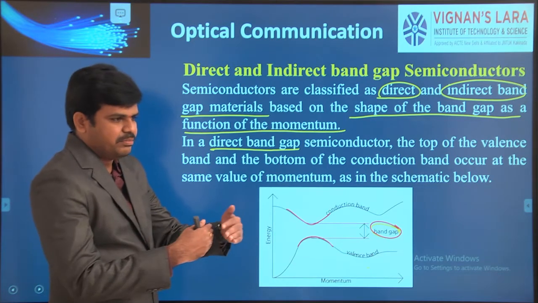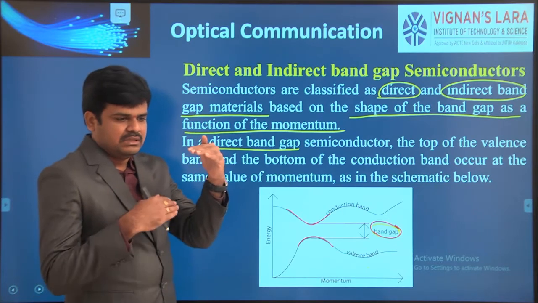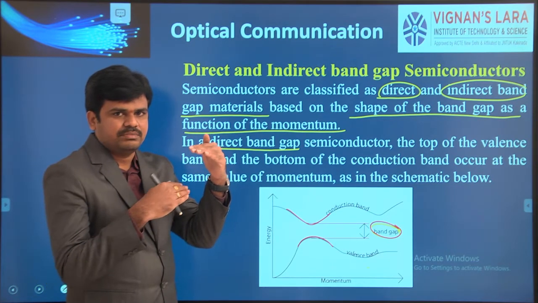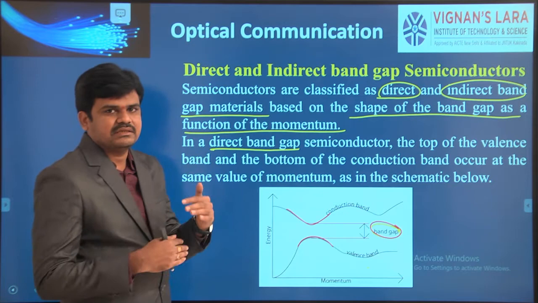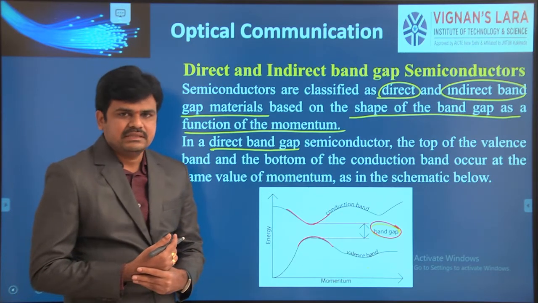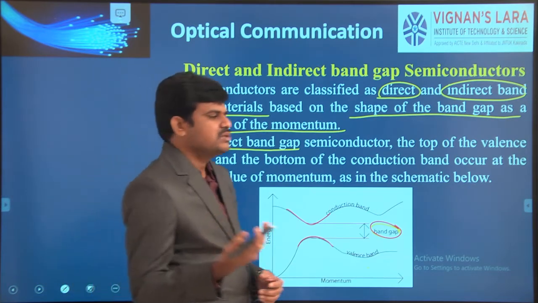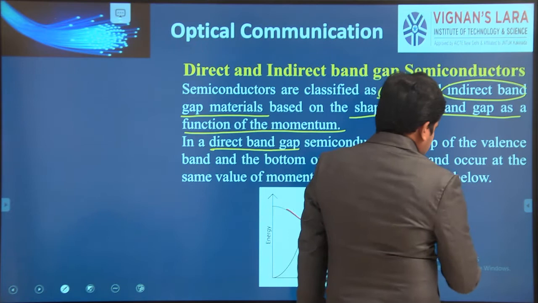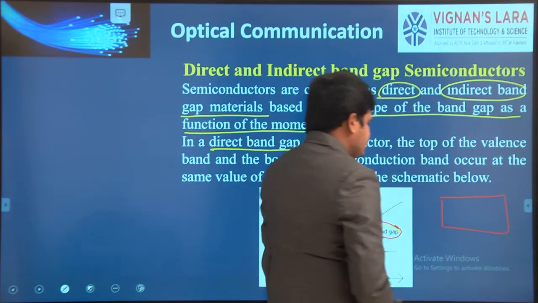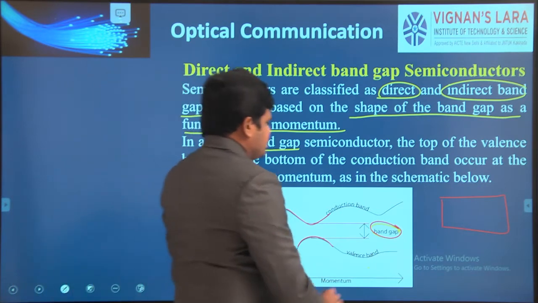They are opposite to each other. The conduction band bottom and the valence band top are facing each other. Generally, when you studied EDC, electronic devices, the fundamental concepts you learned, there you drew a different type of energy band diagram. So it looks like this.